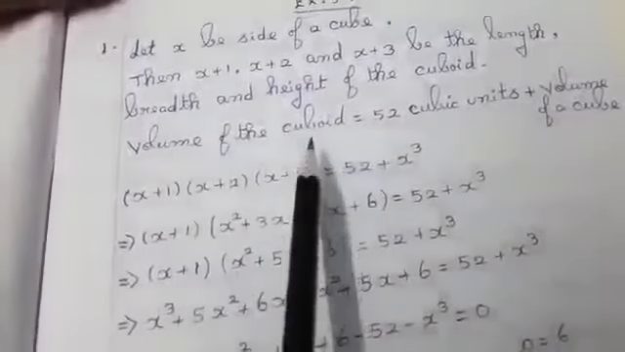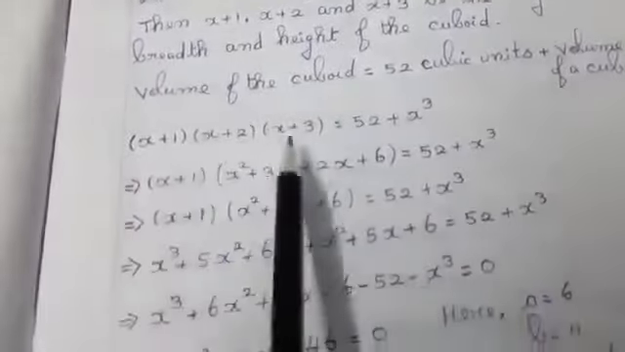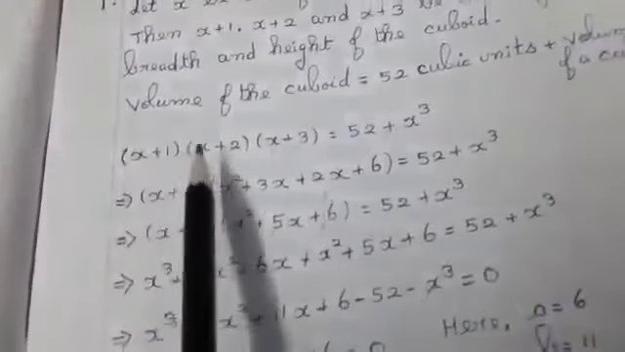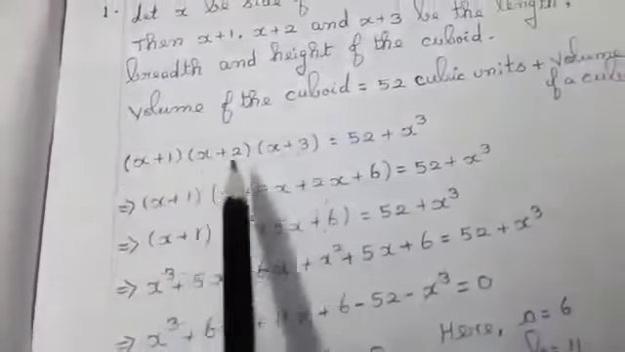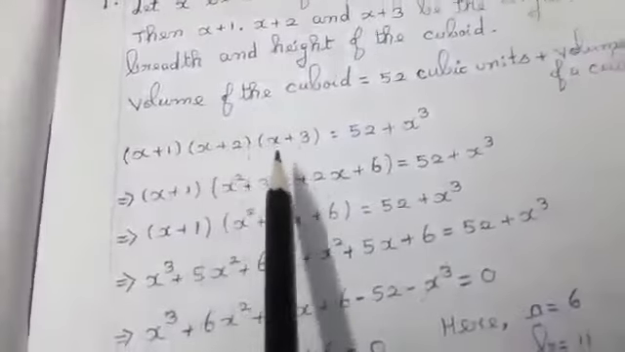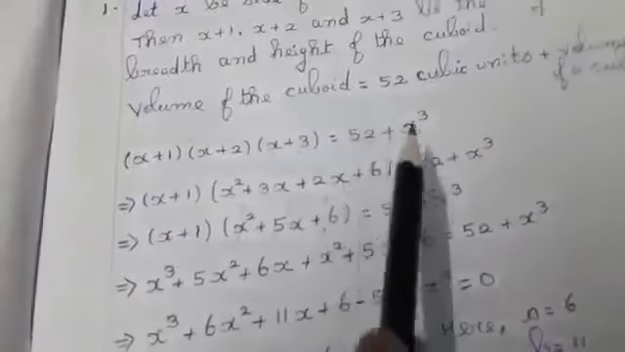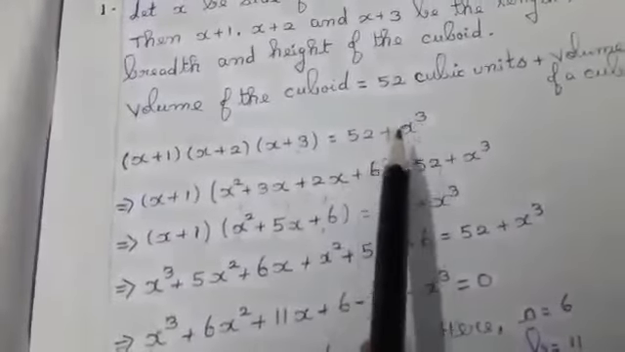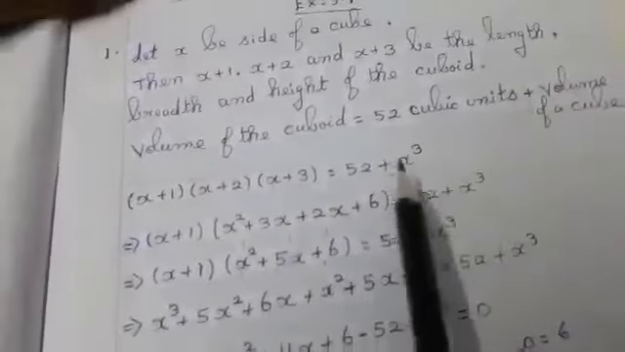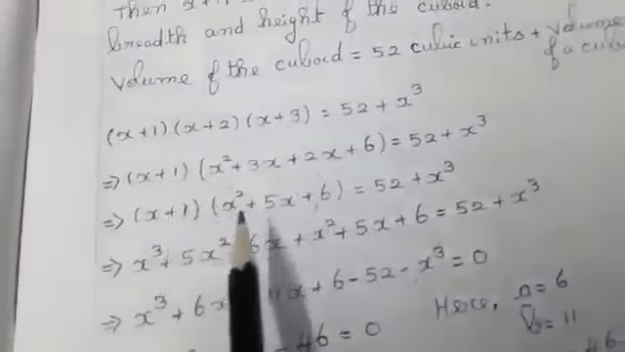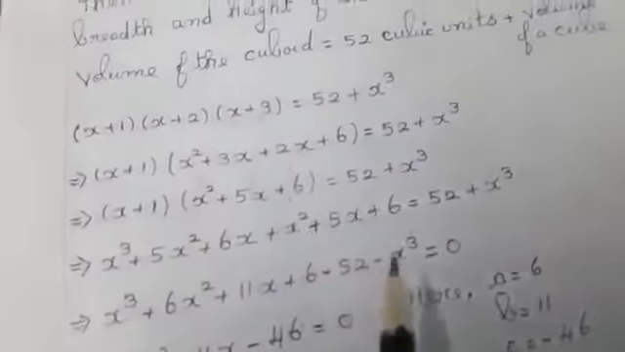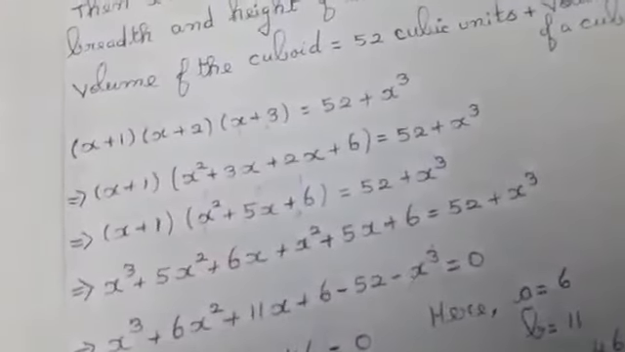The volume of cuboid formula is length into breadth into height. That is x plus 1 into x plus 2 into x plus 3, these being the values given for length, breadth and height, equal to 52 plus x cube. The meaning of x cube is that the volume of cube formula is x cube, taking the side of the cube as x. We are going to do this algebraic calculation and simplify the equation, and I will be getting it like this.